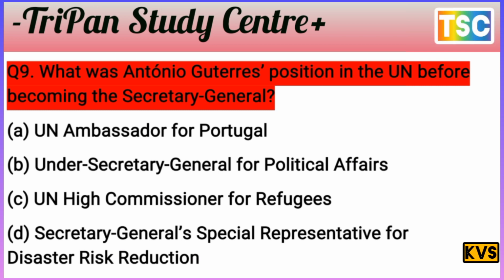You know Antonio Guterres. Who is Antonio Guterres? Not a UN ambassador for Portugal. A is totally rejected here. Under Secretary General for political affairs, that's nothing. And the Secretary General's special representative for disaster risk reduction, that's nothing. Antonio Guterres is not a member there. The answer is C, the UN High Commissioner for Refugees. That is the important answer for this question.